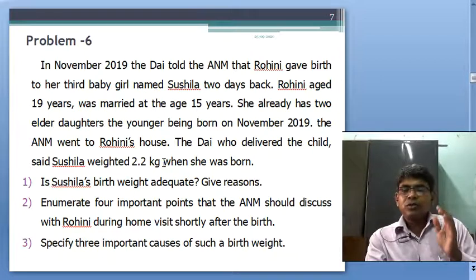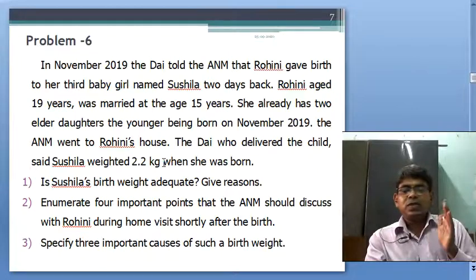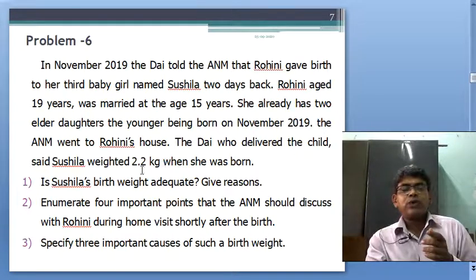Yes, 2.5 kg, that is 2500 grams, the normal weight in the Indian scenario, and 2499 grams and below is low birth weight. Here 2.2, that means 2200 grams, is low birth weight. Is Shushila's birth weight adequate? No, because it is below 2500 grams.